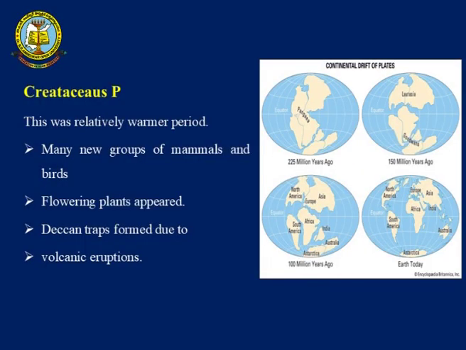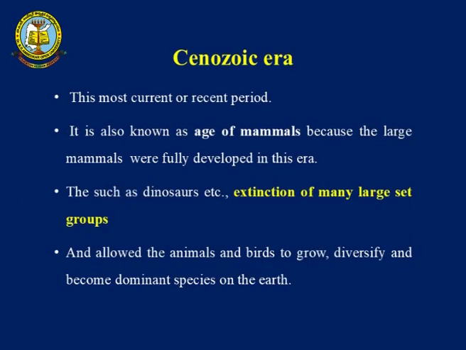So here the Cretaceous period has given an end to the dinosaur period, and the Cenozoic era starts with new life wherein new mammals and plant species came into existence. This group of plants and animals evolved, increased their heights and also proliferated, and this also resulted in birds diversifying and becoming the dominant species on the earth.